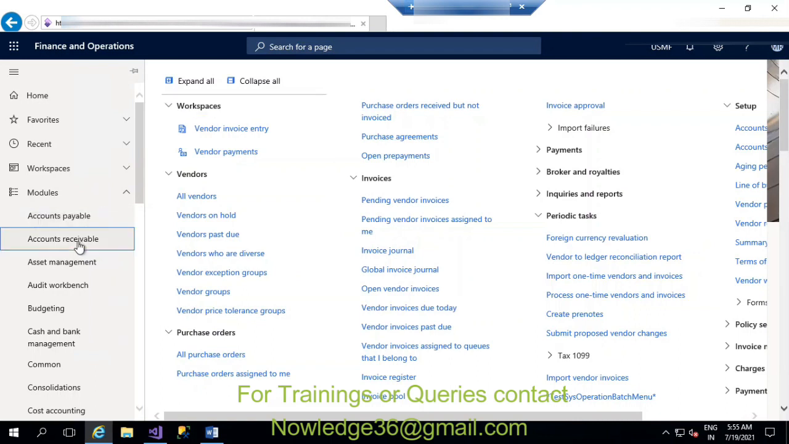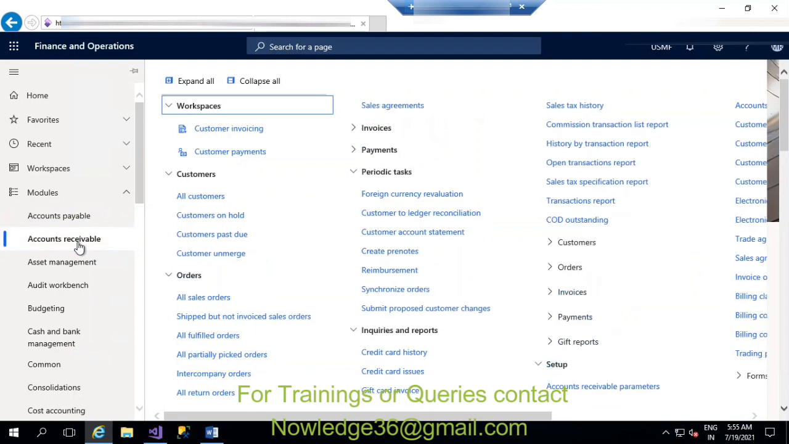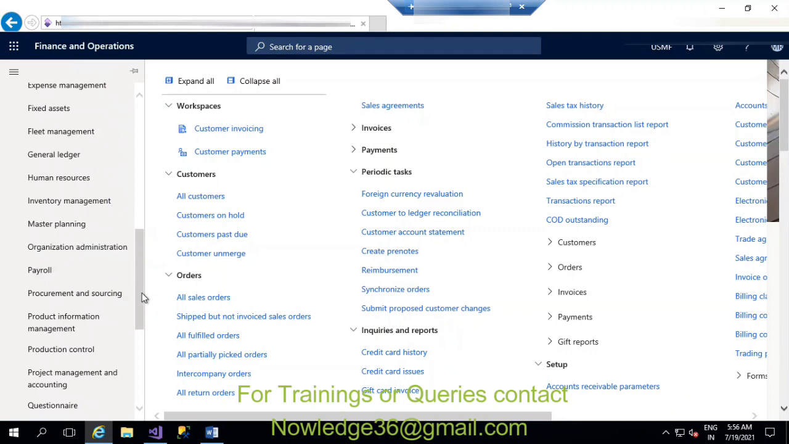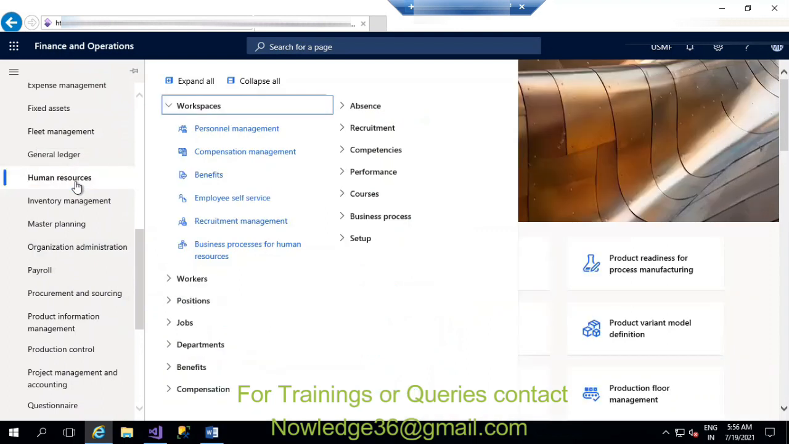Okay, so if it is accounts receivable, the customer related information, everything, you can see here in the accounts receivable module. Whatever particular related information you want, you will be able to see in a module. For example, if you want to see some payroll related information, you'll be able to see it in the payroll module. Or if you want information related to human resources, we have an HR module. So we have everything separately and you can work accordingly, okay.